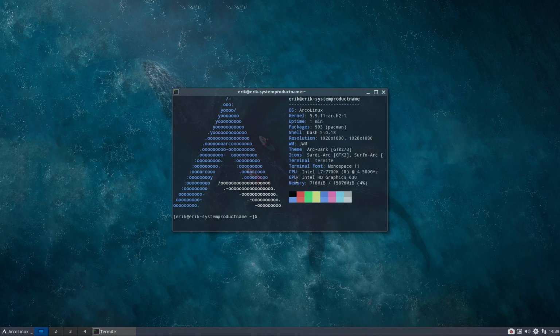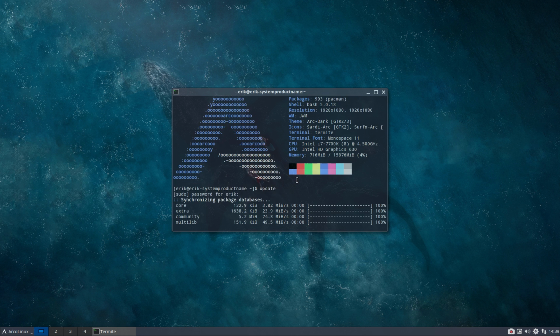I need you to think out of the box. We have 20 desktops and I decided to make a video not on XFCE, not on Plasma, but why not on GNOME? It doesn't matter what you're on, what desktop you've chosen, ArcoLinux, this is for all of them. I've just done my update, right? Everything is up to date.